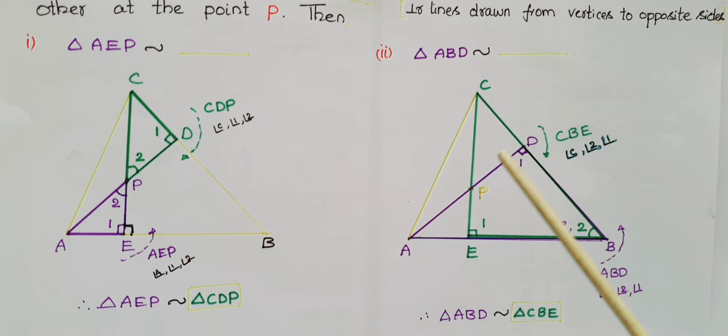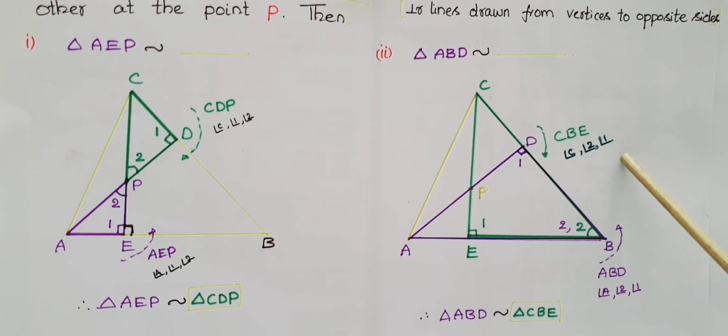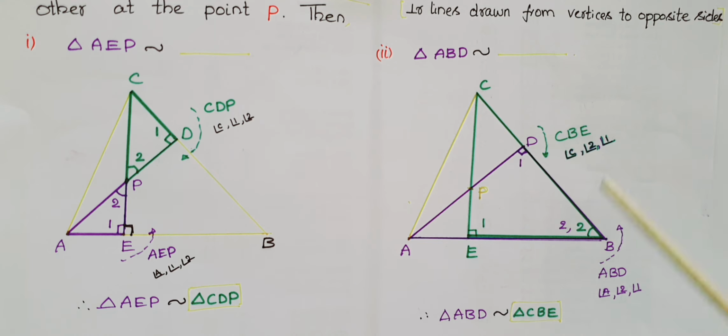And in the next question, here triangle ABD is similar to dash. So here triangle ABD, and if you take this triangle BEC, so here these two angles are 90 degrees, and this is common angle. B is common angle in these two triangles. So we can say that by AA criteria, triangle ABD, if you write in this order A, B and D, that is similar to triangle C, B and E. C, second angle and first angle. So triangle CBE. The answer is triangle CBE.